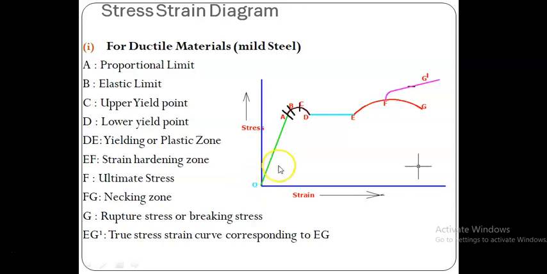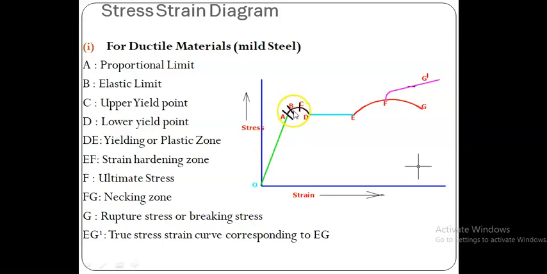Like that we can calculate the different elastic stresses corresponding to different loads up to this point B. Then if I want to know the stress exactly at the proportional limit, we just note the stress at the point A, that is the proportional stress at the proportionality limit.